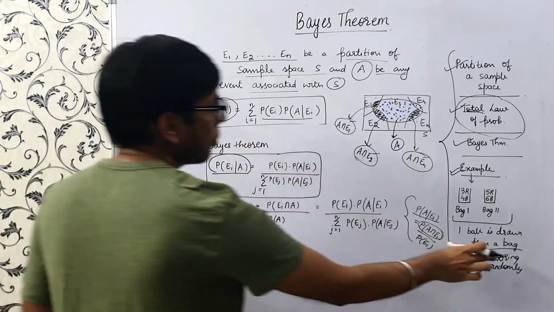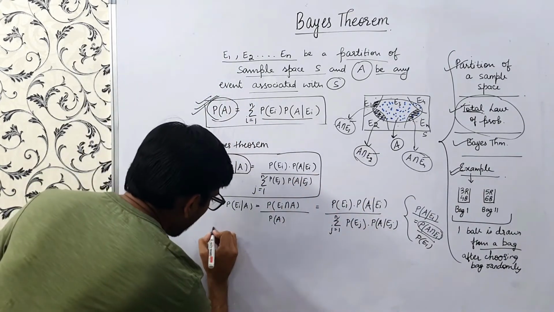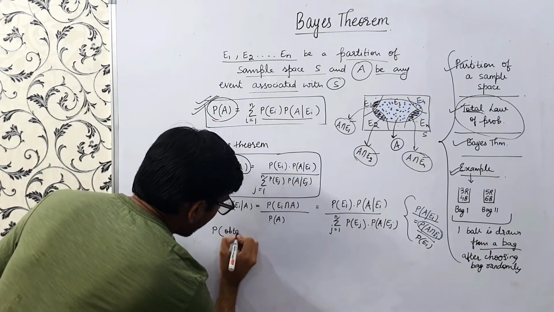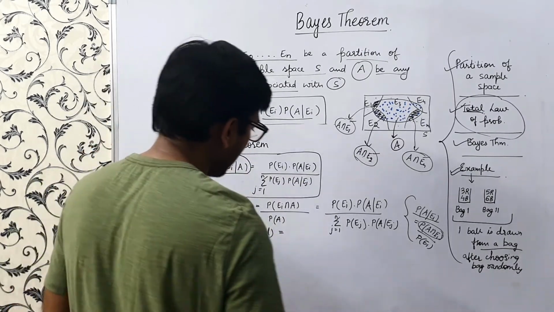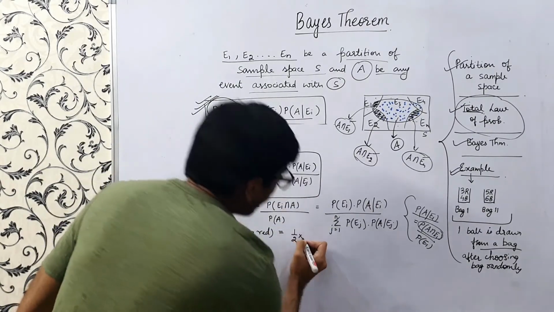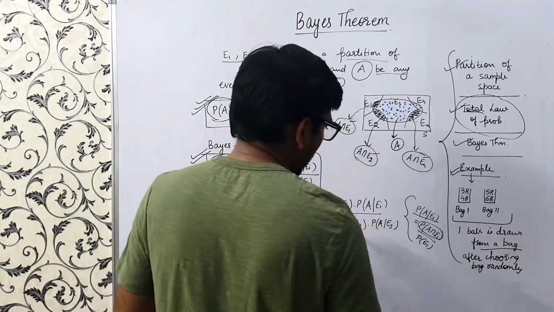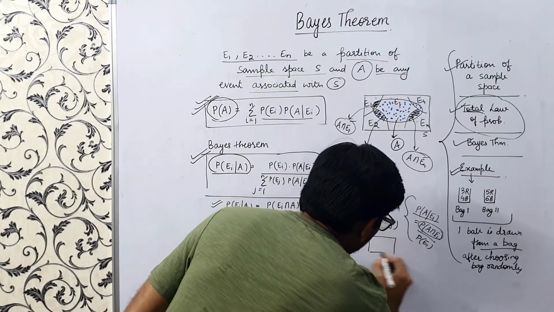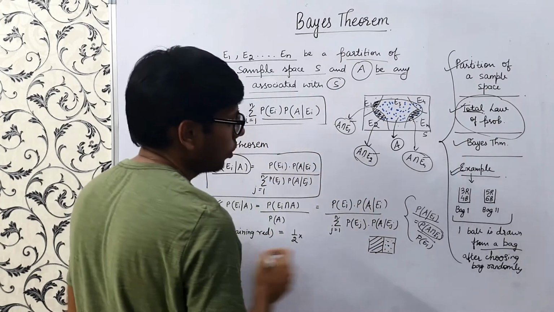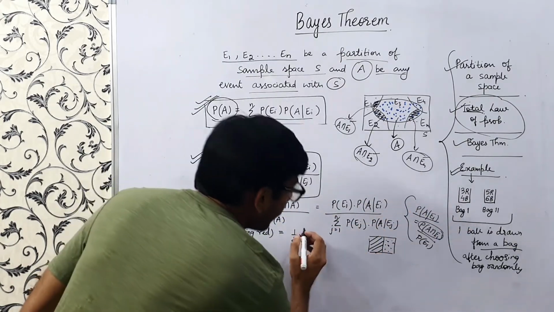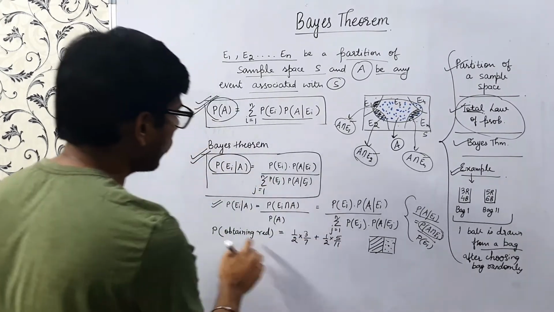Now in this example we'll understand this. This will be clearer from this example. In this example we have calculated the probability of obtaining a red ball, right? Earlier, as you see, we calculated the probability of obtaining red, and that was half, since the ball can be from bag 1 or bag 2. As I draw a diagram also, this is from bag 1, this is from bag 2, right? So half into 3 by 7 plus half into 5 by 11. So this is the probability of obtaining red.